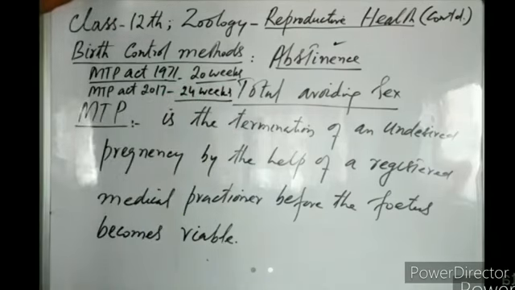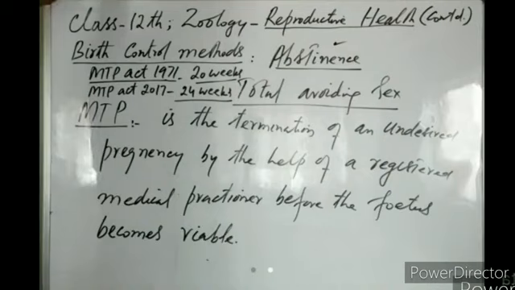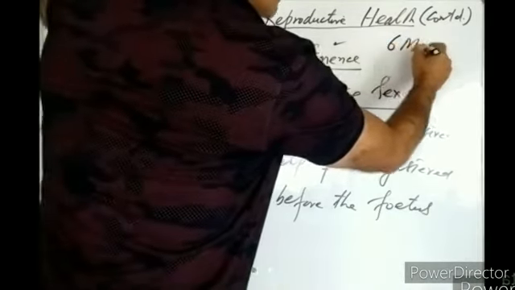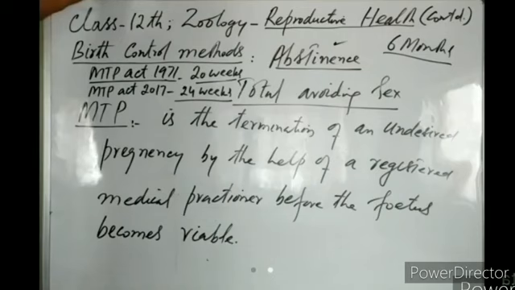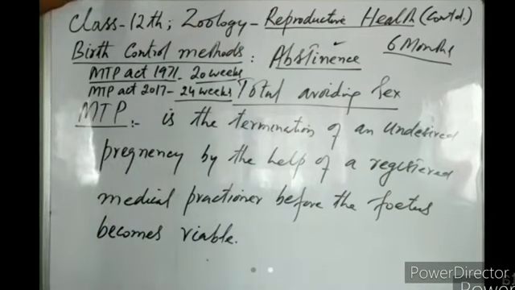So after conception, MTP could be carried up to 20 weeks according to the MTP Act of 1971. The Act was then modified. Now according to the new MTP Act of 2017, MTP can be carried up to 24 weeks, that means up to the gestation period of 6 months. A pregnant lady may get her pregnancy terminated according to the MTP Act of 2017 up to 6 months of the gestational age, right? So this is the definition of MTP.